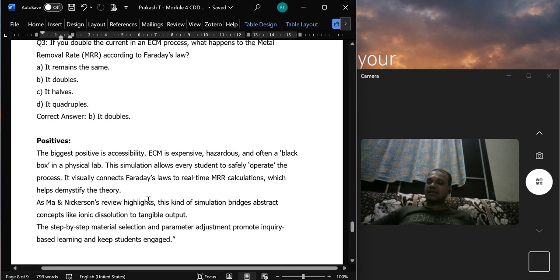As the M.A. Nickerson review highlights, this kind of simulation bridges abstract concepts like ionic dissolution to tangible output. The step-by-step material selection and the parameter adjustment promote inquiry-based learning and keep students engaged.